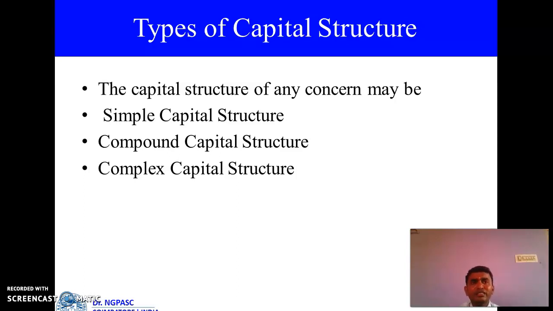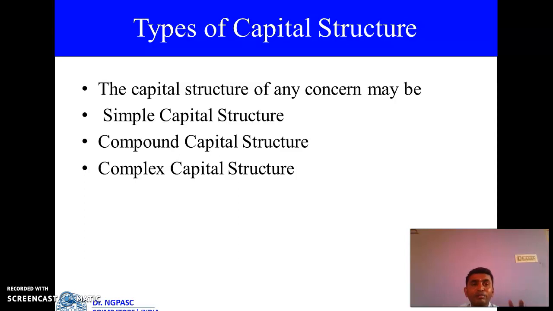What is a simple capital structure? Simple capital structure consists of a single security base, meaning equity shares issued by the concerned company. Second one is compound capital structure. It is a combination of two security bases, either equity share and preference share, or equity share and debentures.